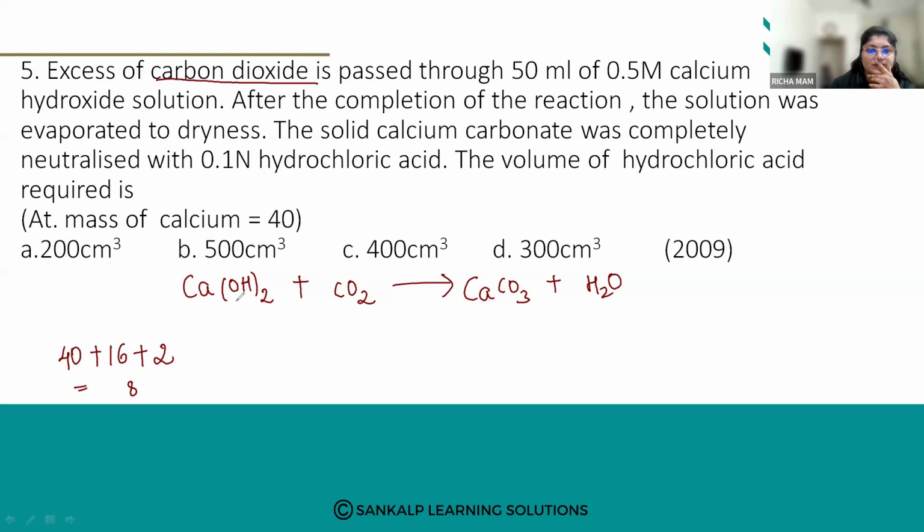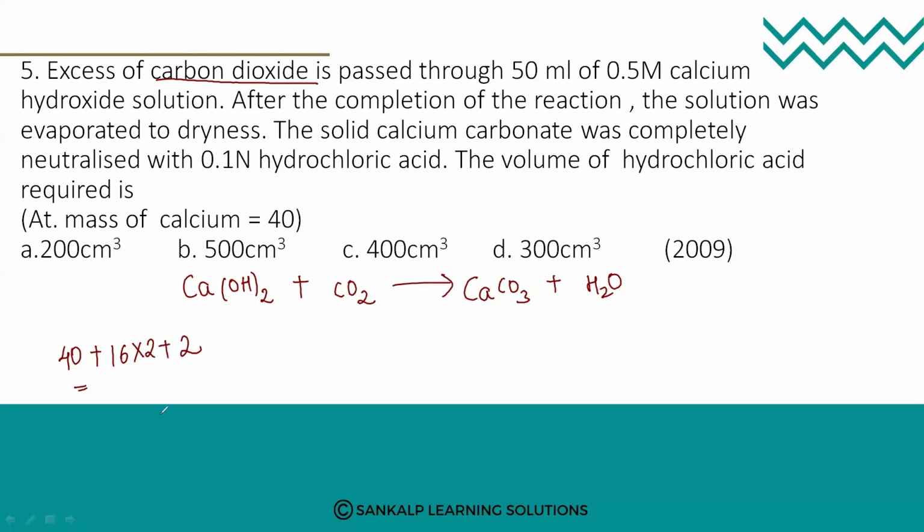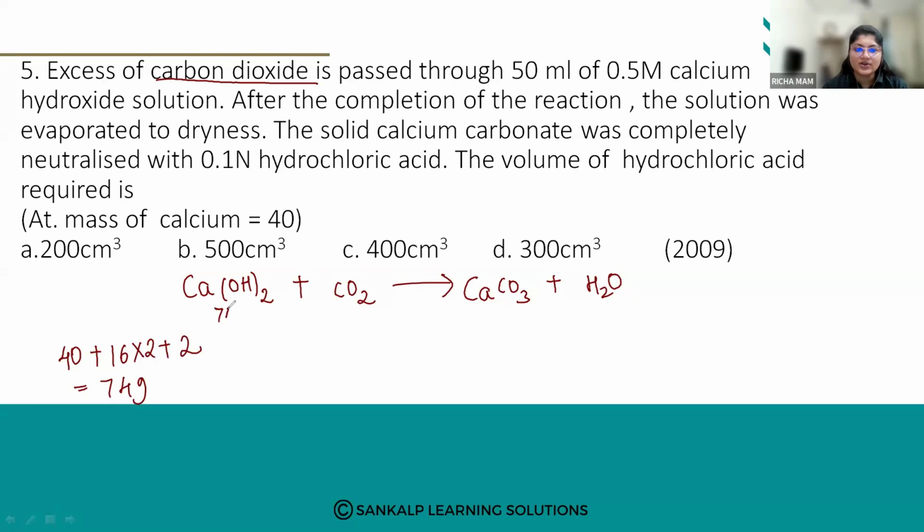Oxygens are 2 here, so we have to take 16 into 2, plus 2. Now you see, 74. Yes, 74 grams. So this is for 74 grams.